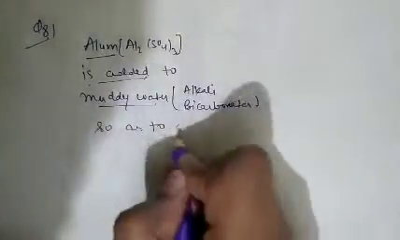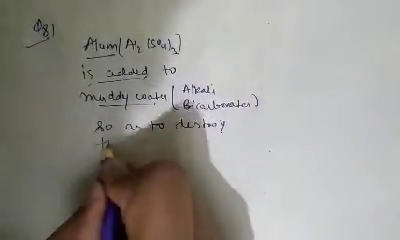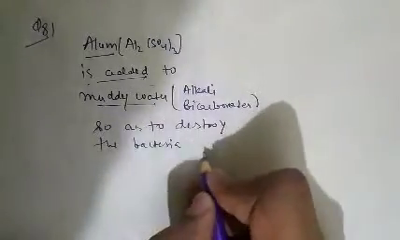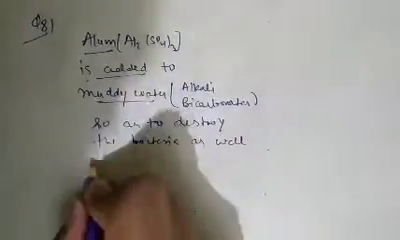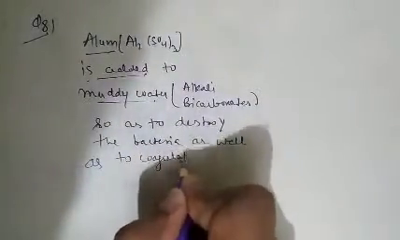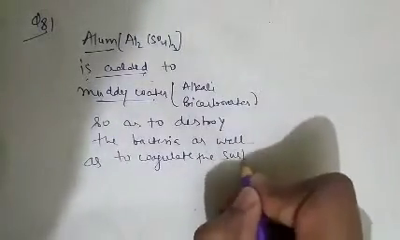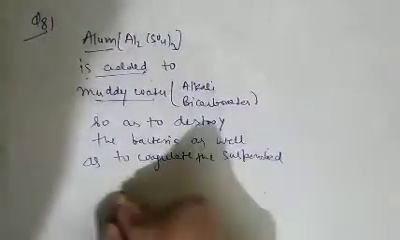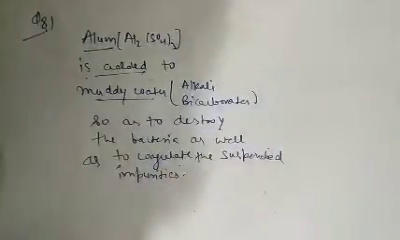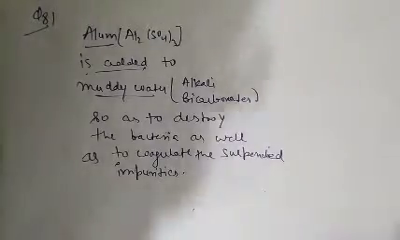So alum is added to muddy water so as to destroy the bacteria, as well as to coagulate the suspended impurities. So basically alum is added to purify the muddy water. So question number 81, option B is correct.